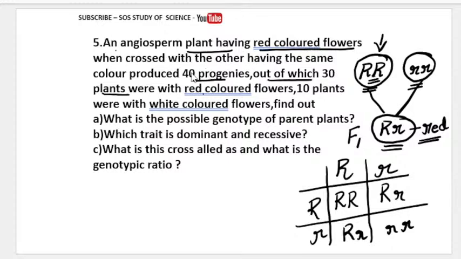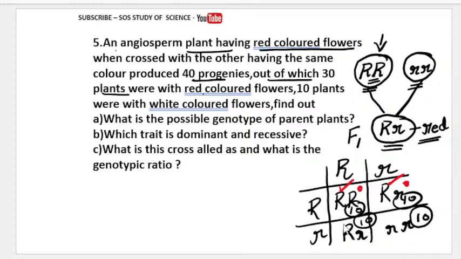So now look at this. See, they got 40 progenies. Let us take this completely as 40. Let us think this as 10, this as 10, and this as 10, and this is also 10. So we got 40 progenies here. See, out of 40 progenies, that means the offsprings, the 30 are the plants which are bearing the red color flower. So which are those? So this is bearing the red color flower because there is dominant trait.